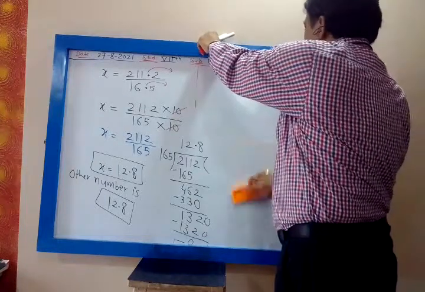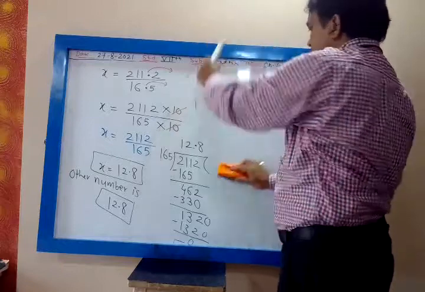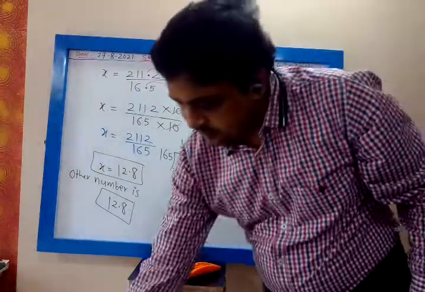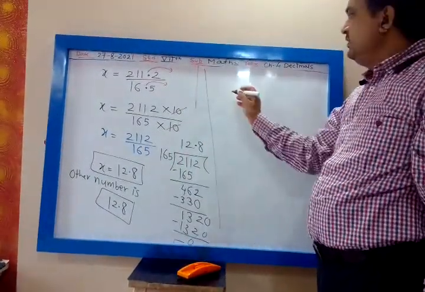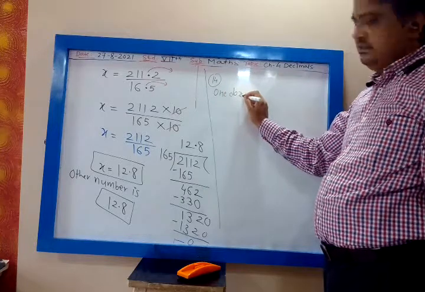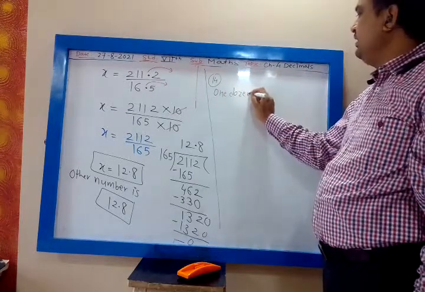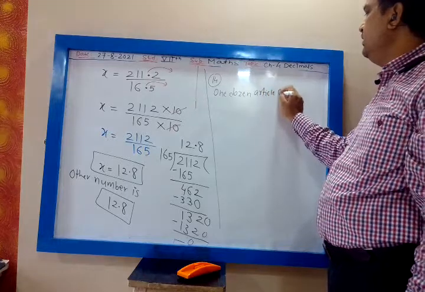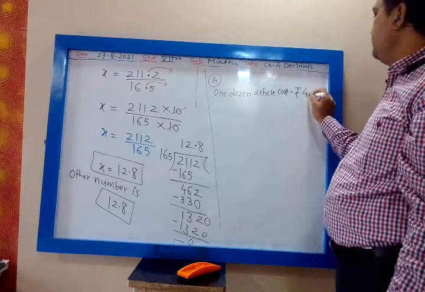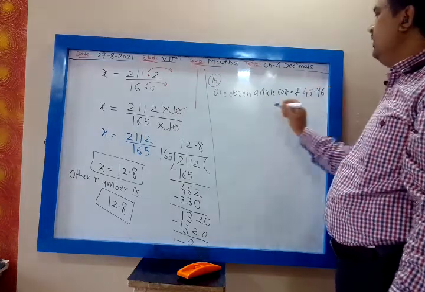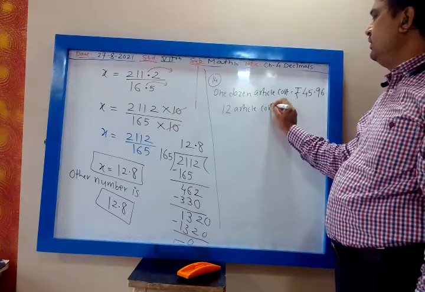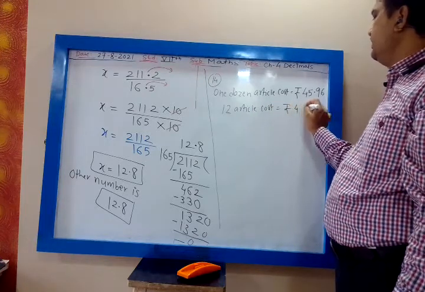So 1 dozen articles cost is given, that is rupees 45.96. 1 dozen means 12. 12 articles cost is rupees 45.96.